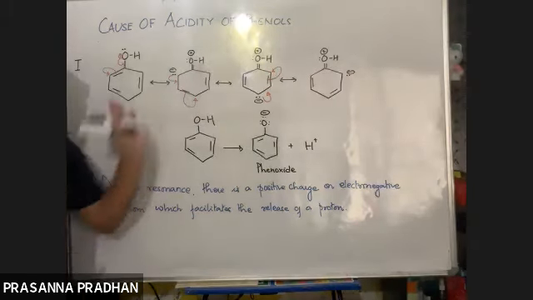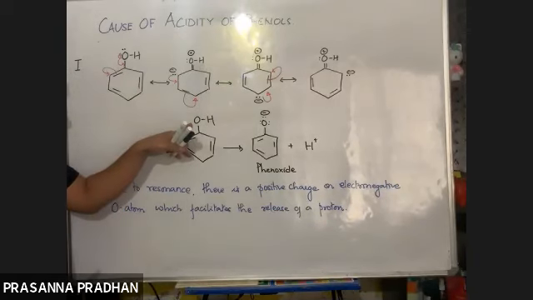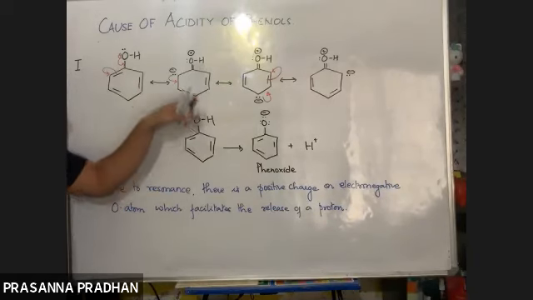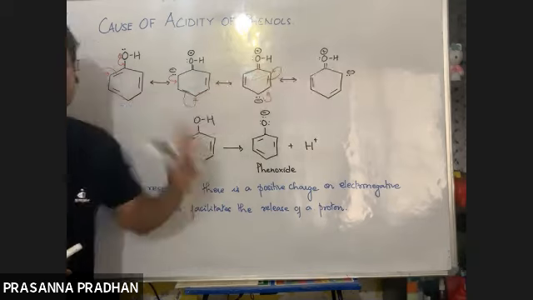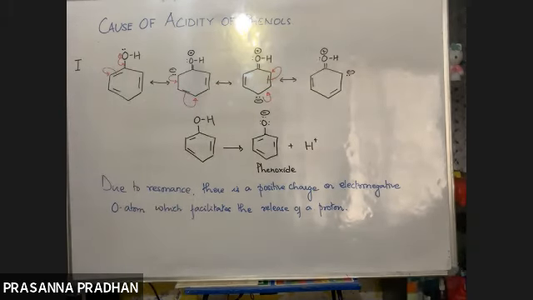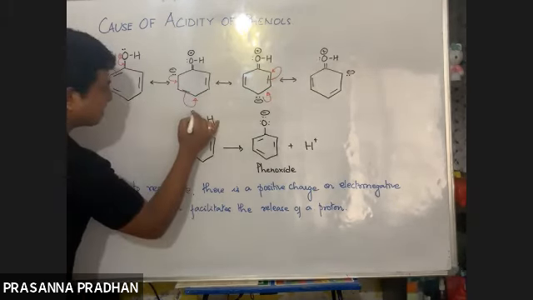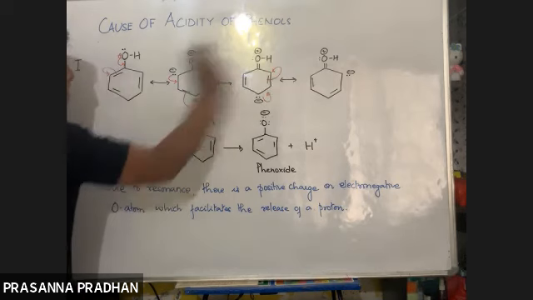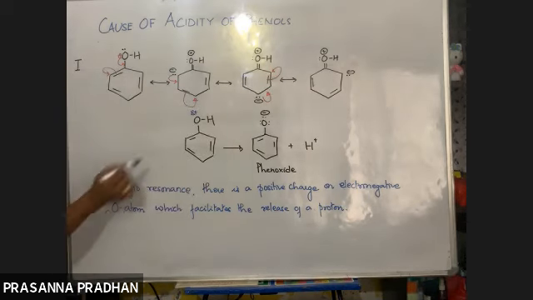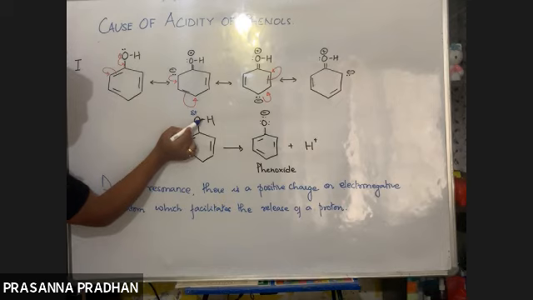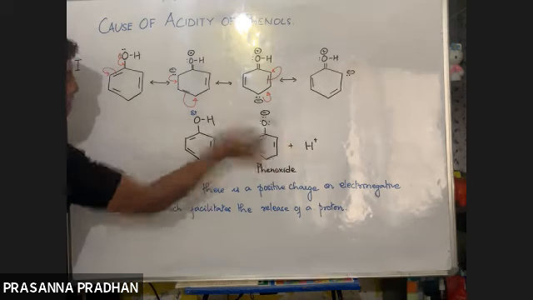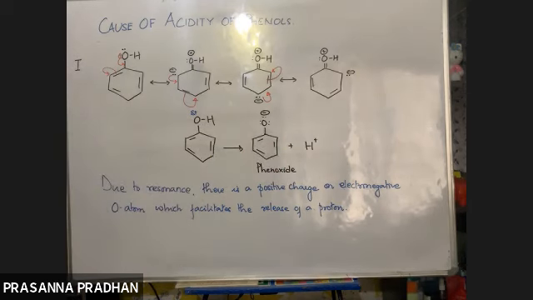We explain it from the resonance. Due to resonance, this oxygen acquires a positive charge, as can be seen from the resonating structure. To neutralize this positive charge, what does this oxygen do? It will pull these two electrons towards itself, thereby releasing a proton, and the substances which release a proton are known as acids. So this is the number one explanation. Is it clear?